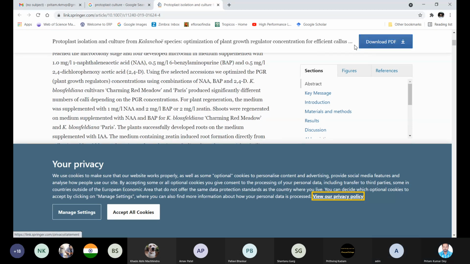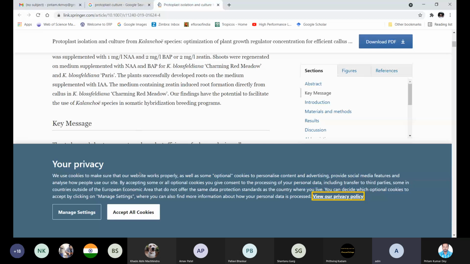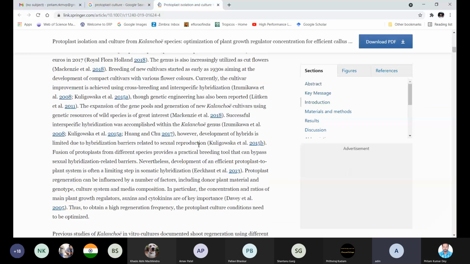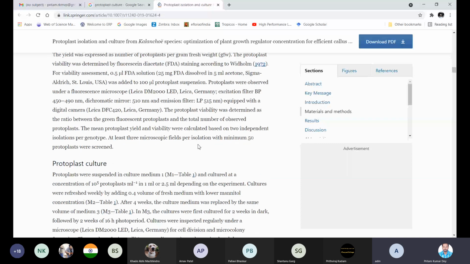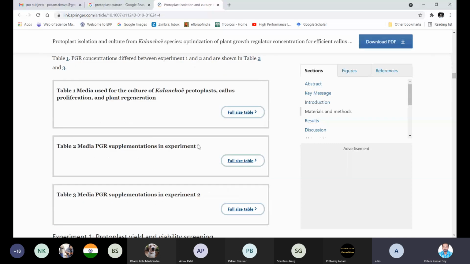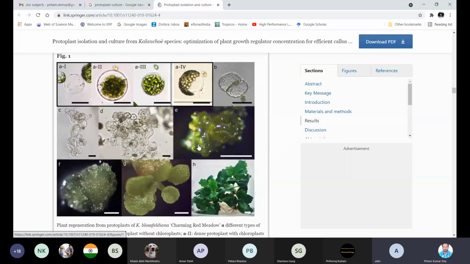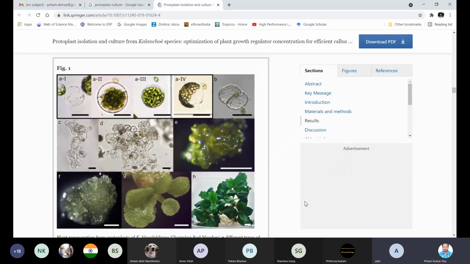Accept the cookies, then this will go down, and then we can see the photographs. You see the A1 is basically the two protoplasts, and A2, and then B1 on top of it.